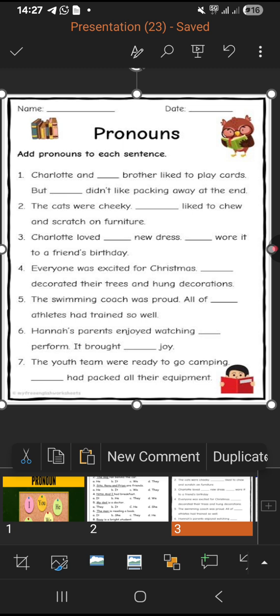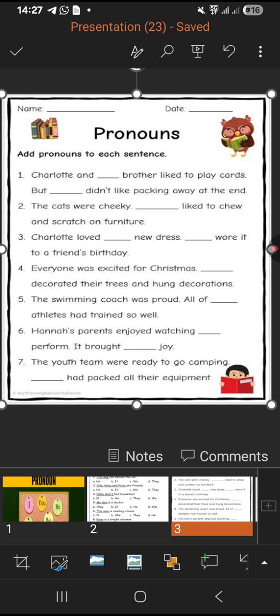Now the third one is Charlotte loved Dash new dress. Dash wore it to a friend's party. Now Charlotte, we must know that she is a female gender. So Charlotte loved new dress. Now the dress is not having any gender. So the dress will be in the non-living. It will come in it.